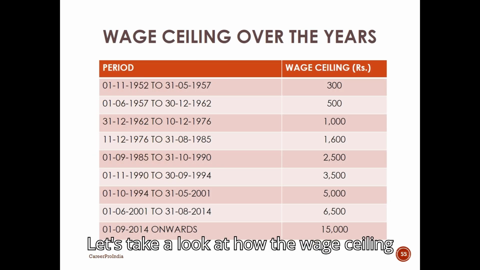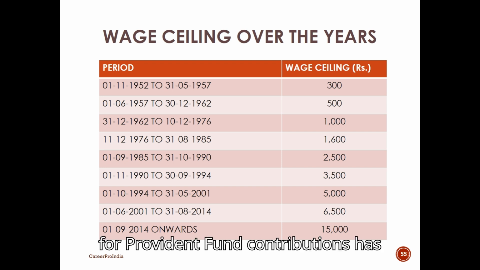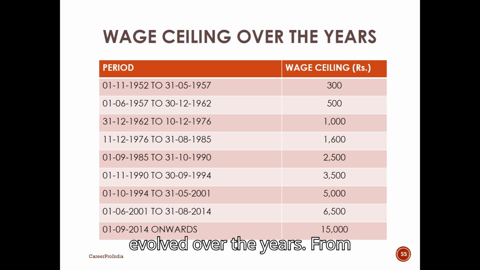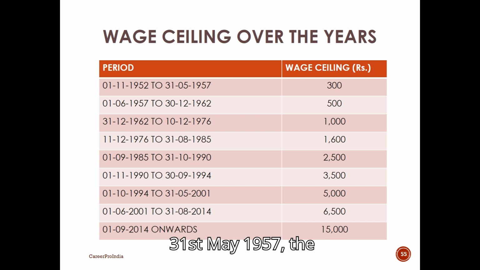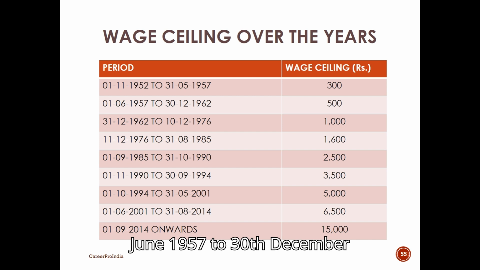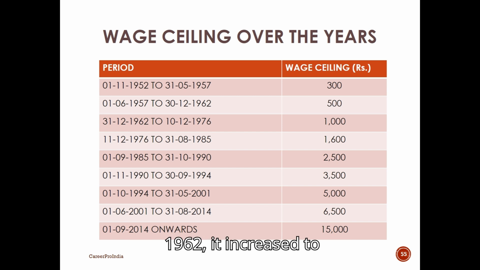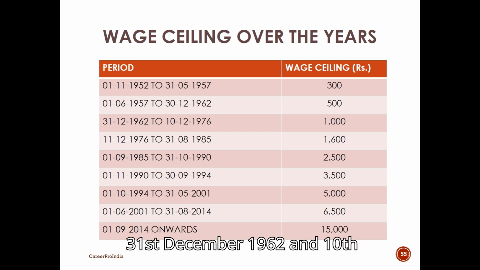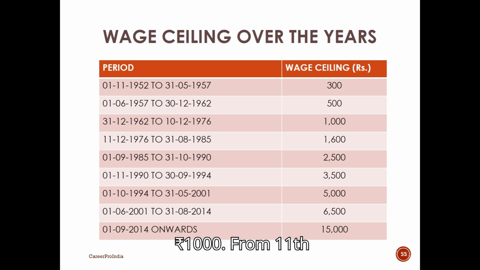Let's take a look at how the wage ceiling for Provident Fund contributions has evolved over the years. From 1 November 1952 to 31 May 1957, the wage ceiling was 300 rupees. From 1 June 1957 to 30 December 1962, it increased to 500 rupees. Between 31 December 1962 and 10 December 1976, it rose to 1000 rupees.